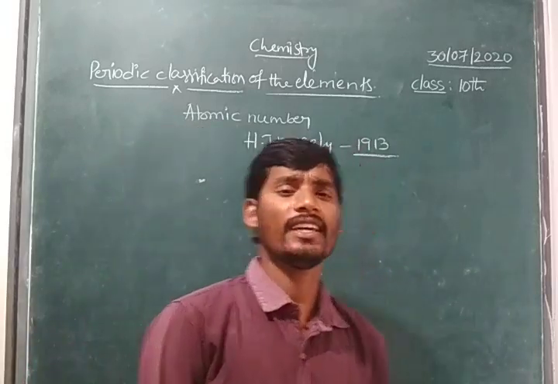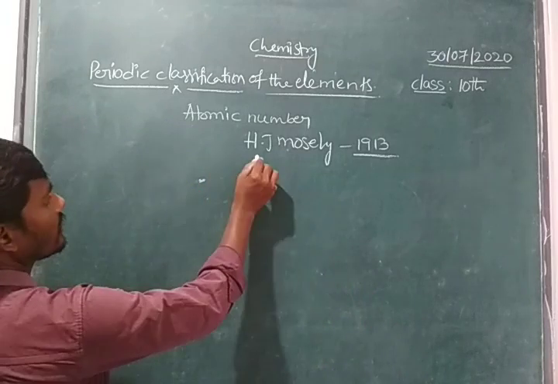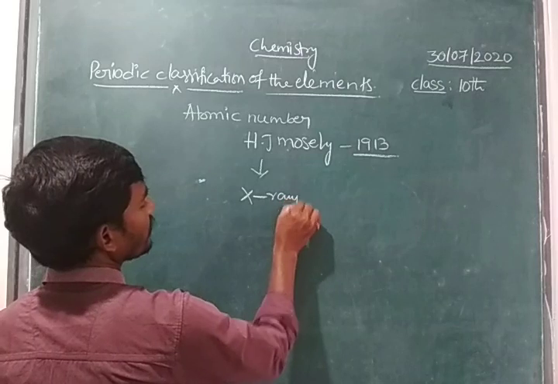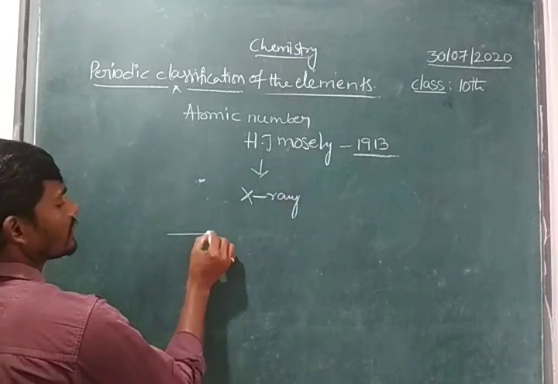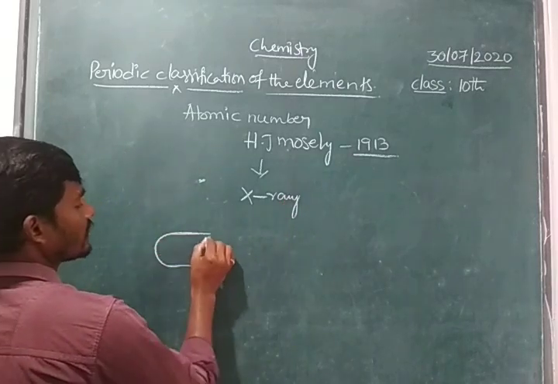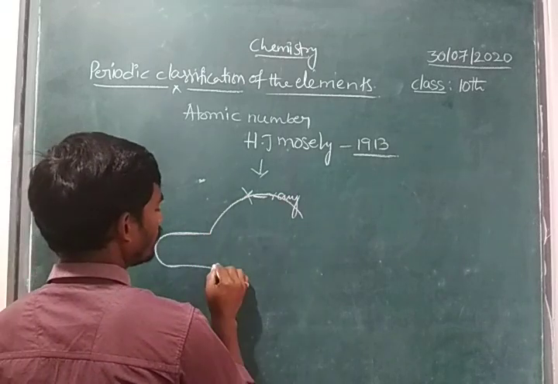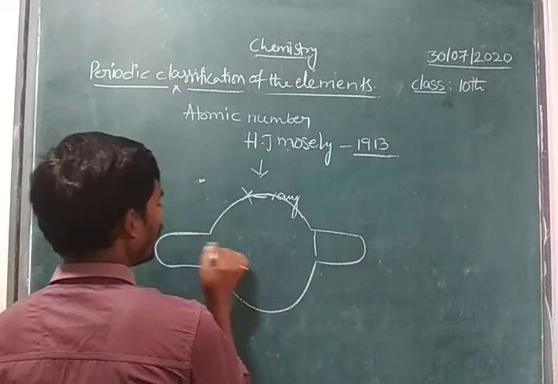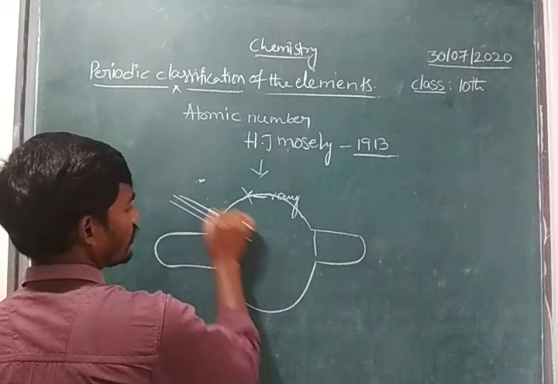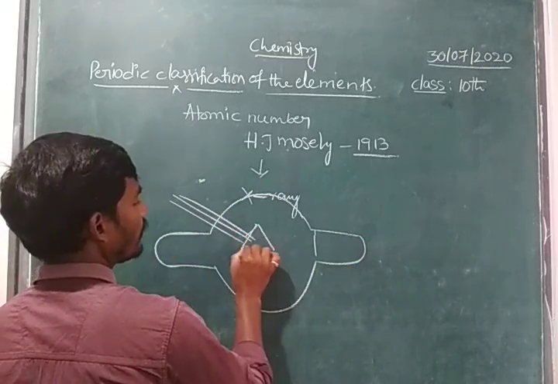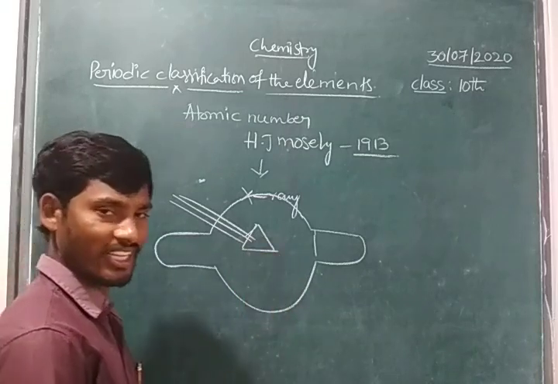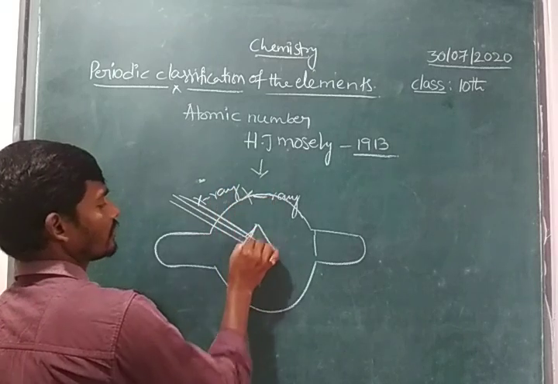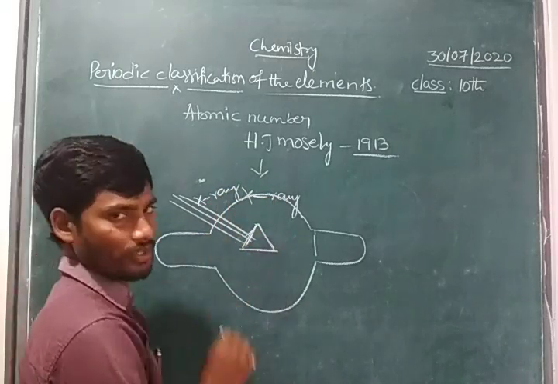Right children? H.J. Moseley used X-rays. He bombarded a metallic plate with a high-energy beam of electrons, and X-rays were passed on a metallic sheet.